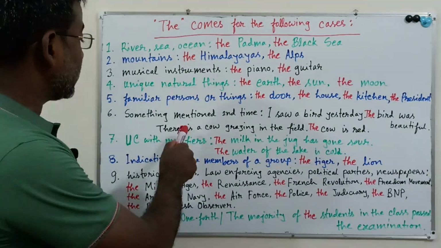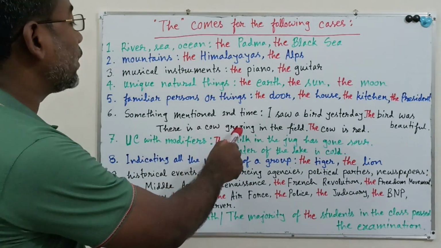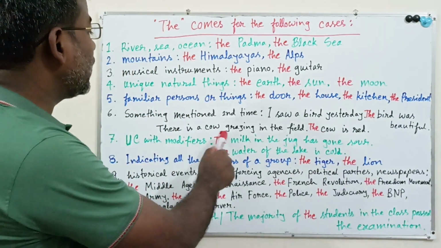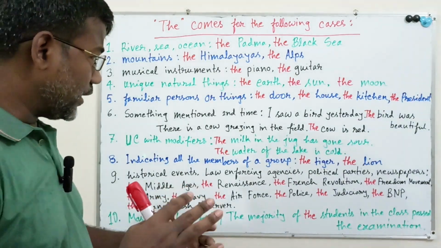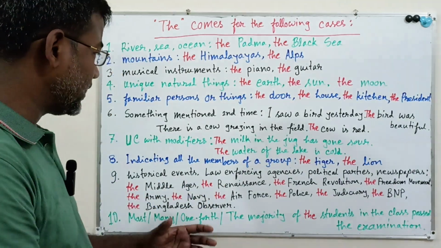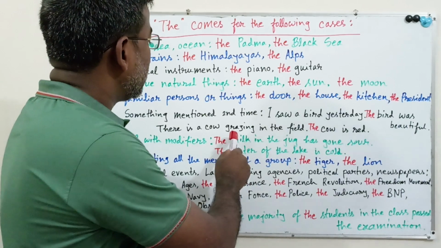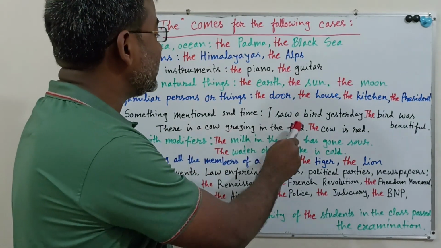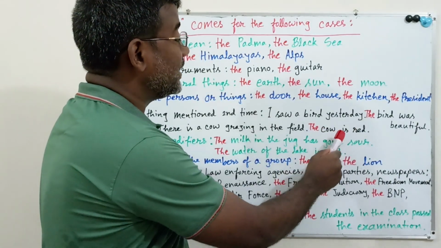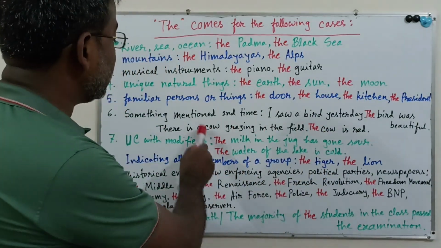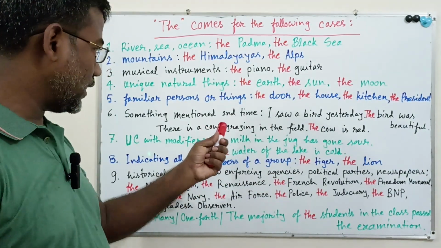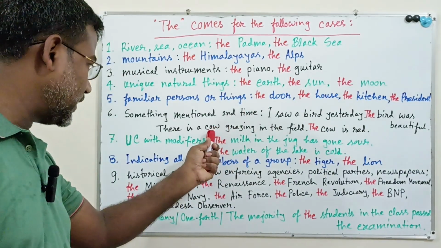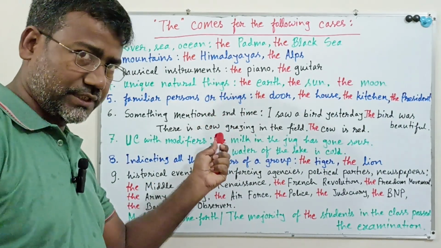Please see the second example. There is a cow grazing in the field. The cow is red. Grazing means moving around the field and eating grass. So you have seen a cow grazing in the field, and the cow is red. So "the cow" is indicating this cow, and "the cow" and "a cow" are the same cow, the cow that I have mentioned in the previous sentence.